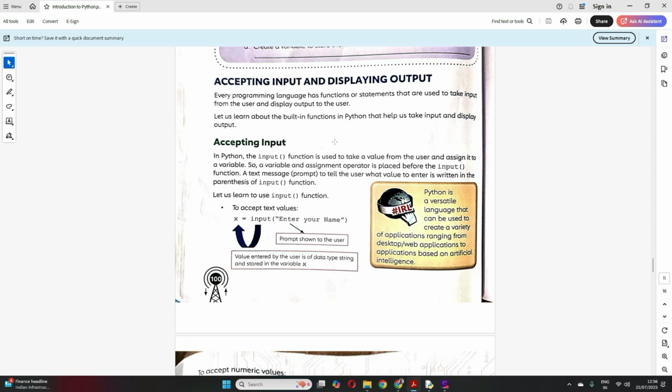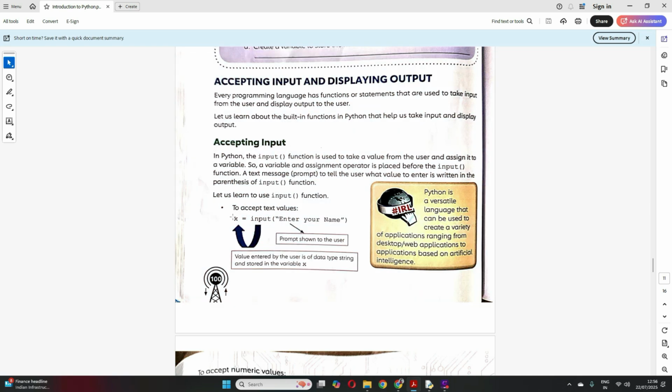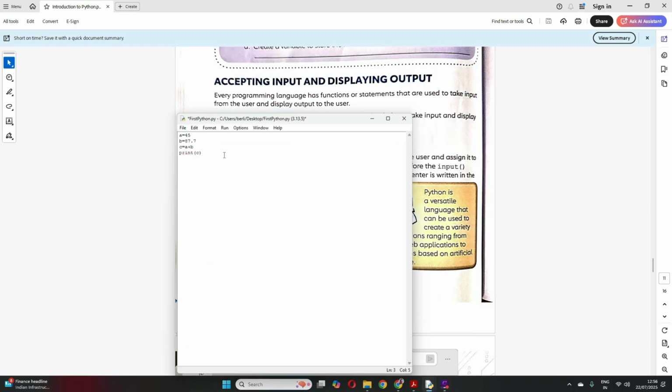To input a value or a string from the user in Python, we use the input function. When you are inputting anything, you have to store that in a particular variable, right? So we assign it to a variable. Here I have assigned values to A and B, but suppose I want the user to give me these values.